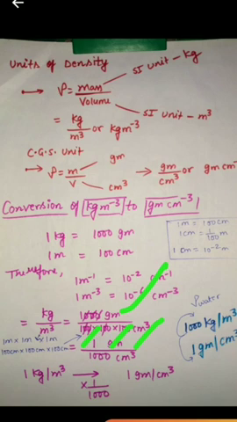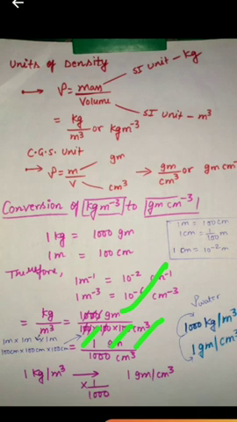So if we have to convert kg per meter cube to gram per centimeter cube, multiply kg per meter cube by 1 upon 1000, or divide kg per meter cube by 1000.